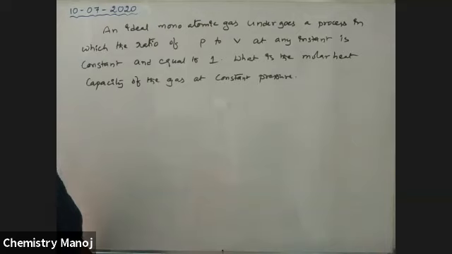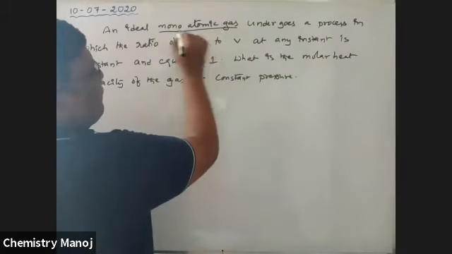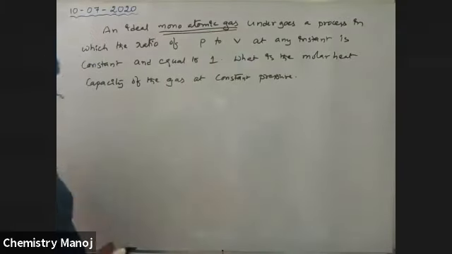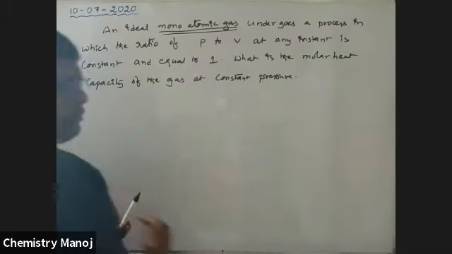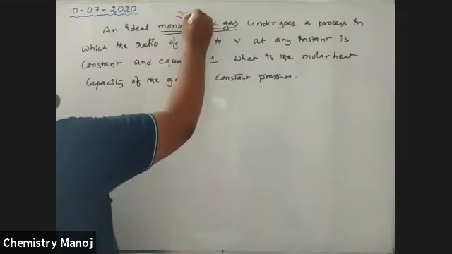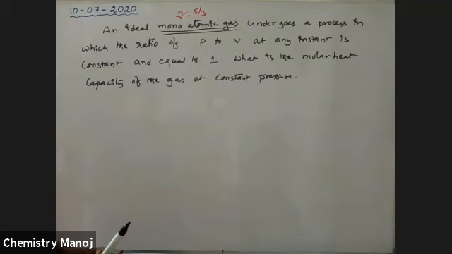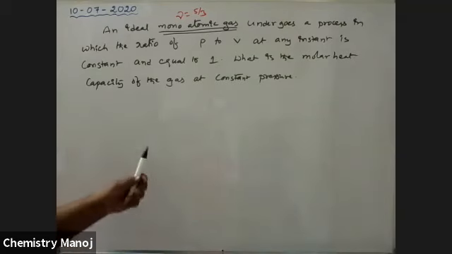So, see my device. A monoatomic gas, first of all. For a monoatomic gas, we know gamma is equal to 5/3. Already I wrote those values, yesterday or the day before.